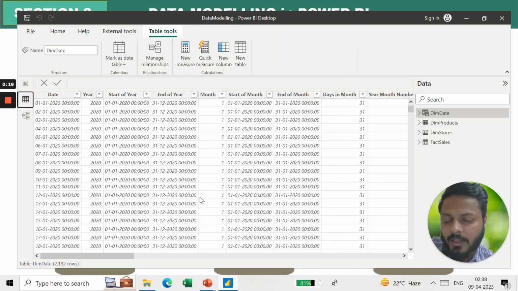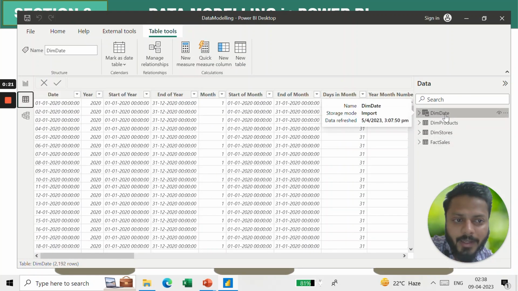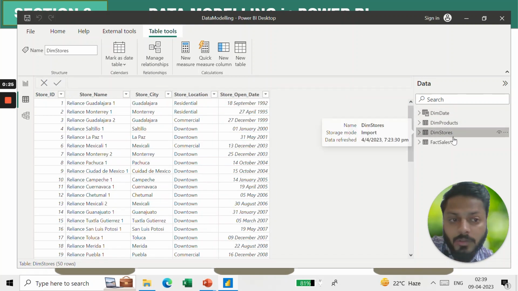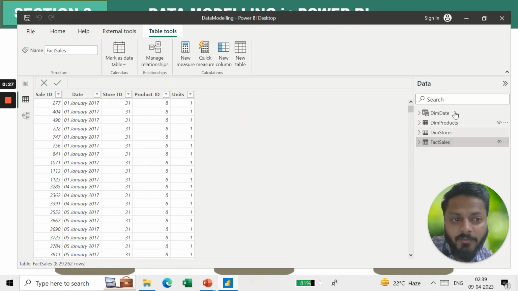I will have the data tables, right? So I can have dim date right now, then dim product, dim stores, and then fact sales. I have 4 tables right now. I'll explain you all the things.